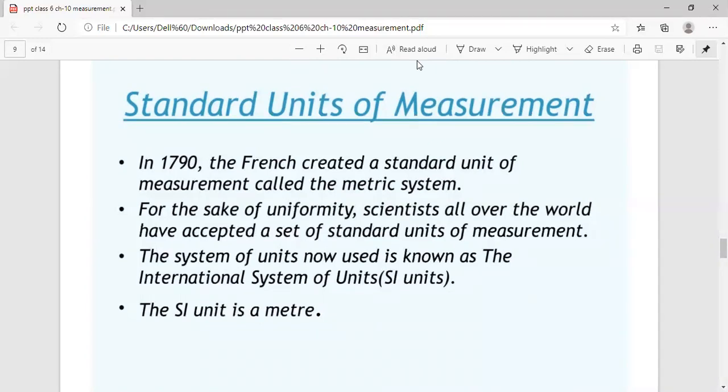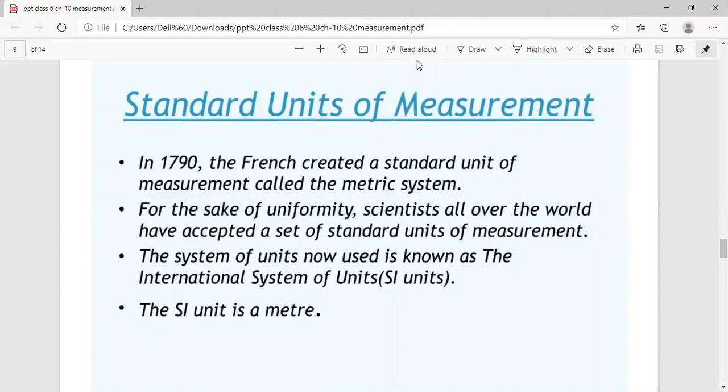So let's study today who introduced the standard units of measurement and what units are taken as standard units. So children, in 1790, the French created a standard unit of measurement called the metric system. Actually, this was for the sake of uniformity, as you have read earlier, that there was a lot of confusion. We were not able to measure the correct length of an object.